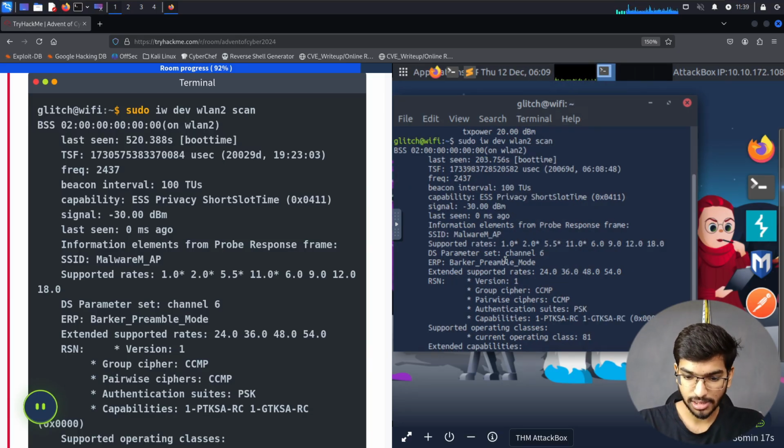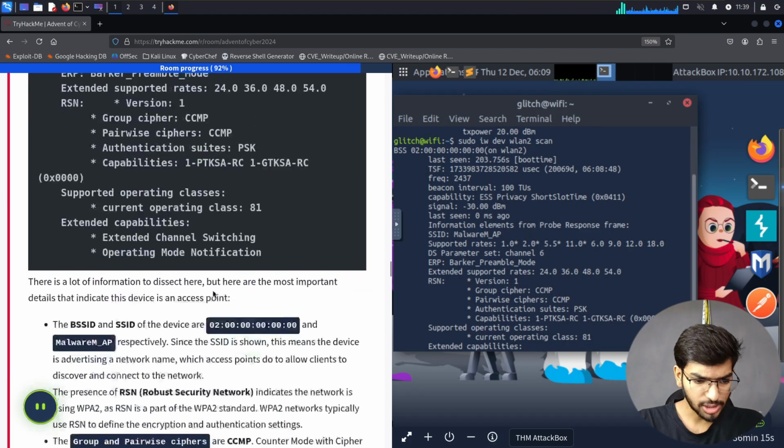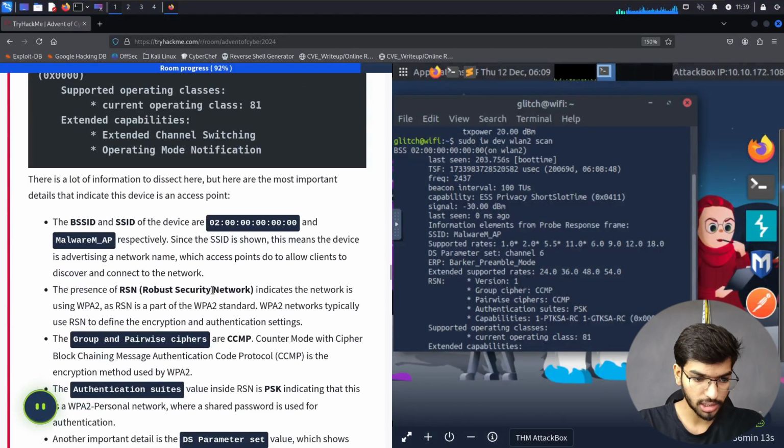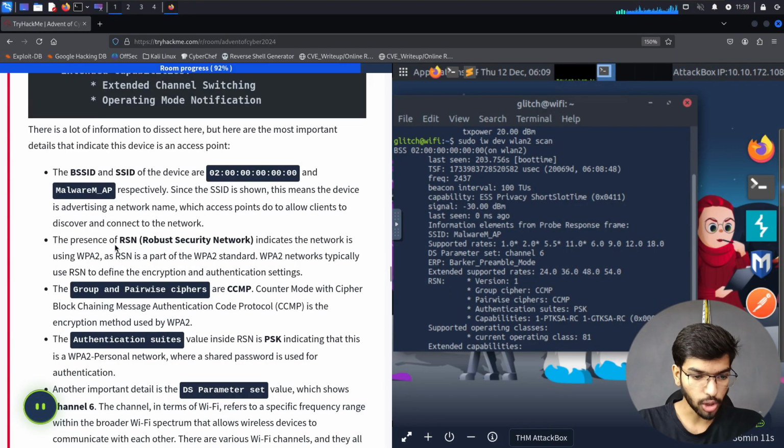And then let's go to the description here and look at what they have given us. They've told us about the RSN. RSN is a robust security network. What kind of network is this running? We see RSN, and it says version 1, which usually means that it is running WPA2 network security for that Wi-Fi.